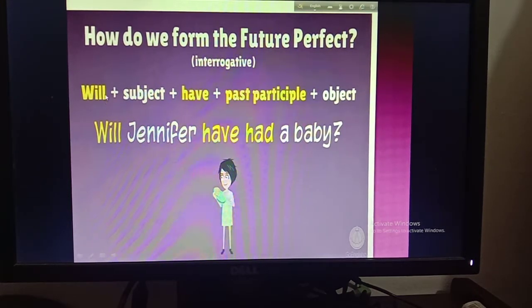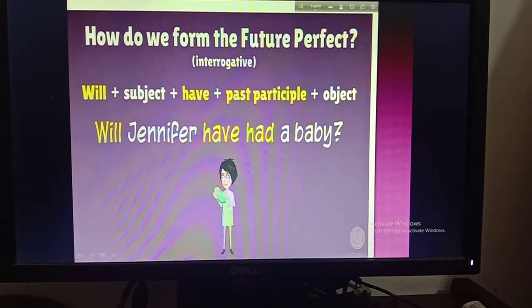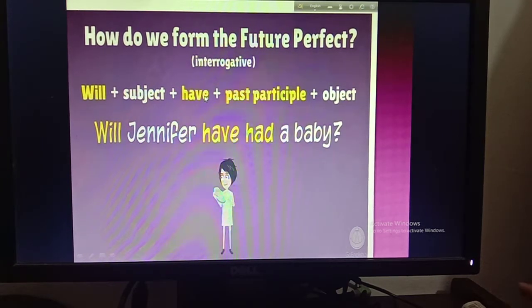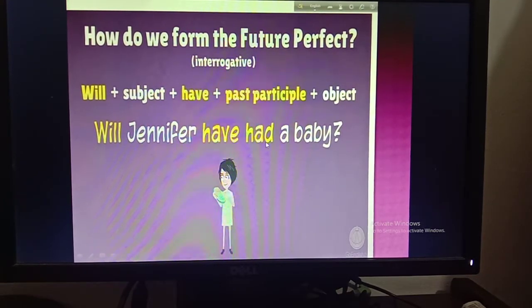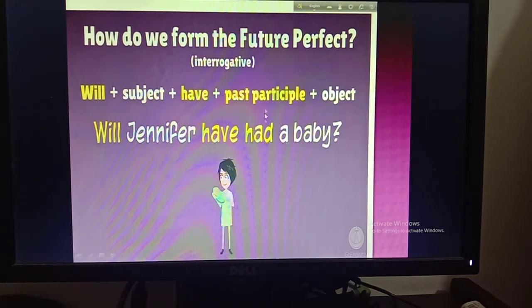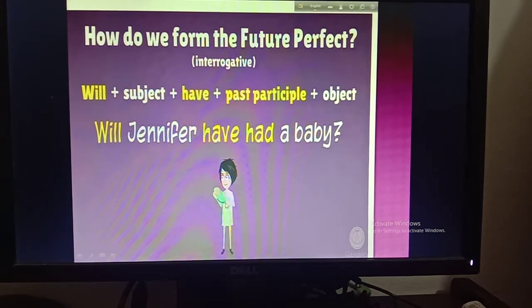So boys, you can see this is will, then according to the structure, Jennifer is the subject, then we use have in a future perfect tense, then this had is for past participle form of have. Okay, then baby is the object. So here you can see one is have and another is had, but this have is for this structure and this had is for having a baby. Okay, so don't confuse about have and had. One is for structure and another is for past participle form of have, that means having a baby.